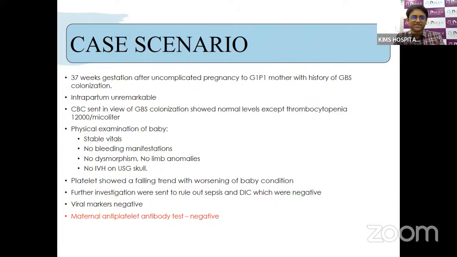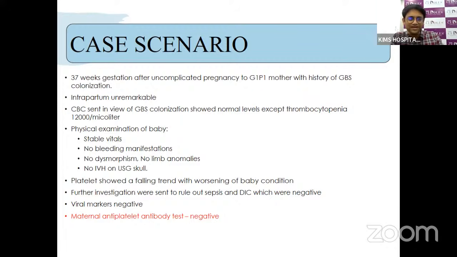Next, a 37-week gestation baby after an uncomplicated pregnancy to a gravida 1, para 1 mother with a history of GBS colonization. The intrapartum course was unremarkable. The baby's CBC showed normal levels except for thrombocytopenia of 12.